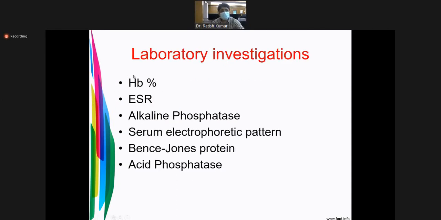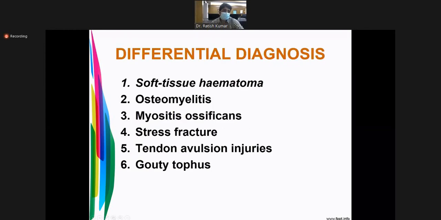Laboratory investigation. Usually we see the Hb, ESR, alkaline phosphatase, serum electrophoretic pattern and Bence Jones protein, especially for multiple myeloma, and acid phosphatase for prostate cancer. Differential diagnosis: not every swelling you feel is a tumor. Sometimes there may be a soft tissue hematoma, sometimes infection of the bone, myositis ossification where you find calcification in muscles due to massage, stress fractures, and gouty conditions.